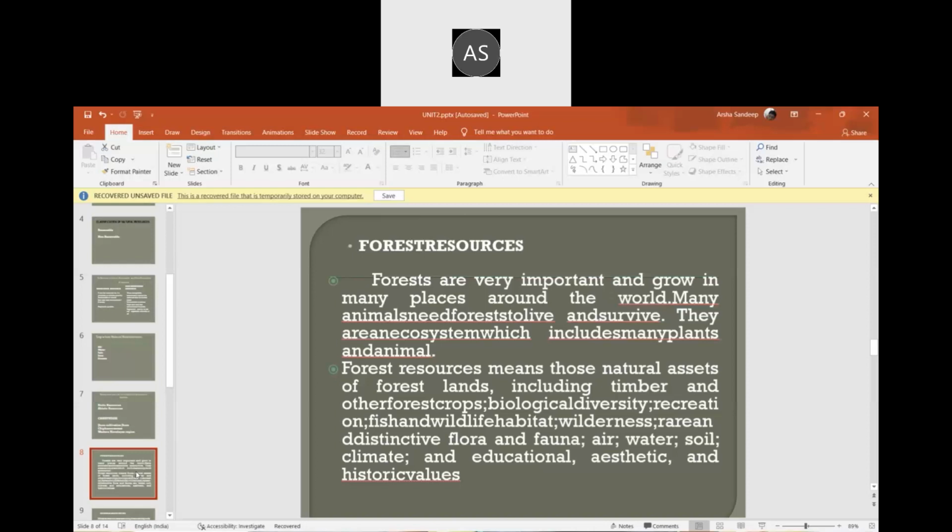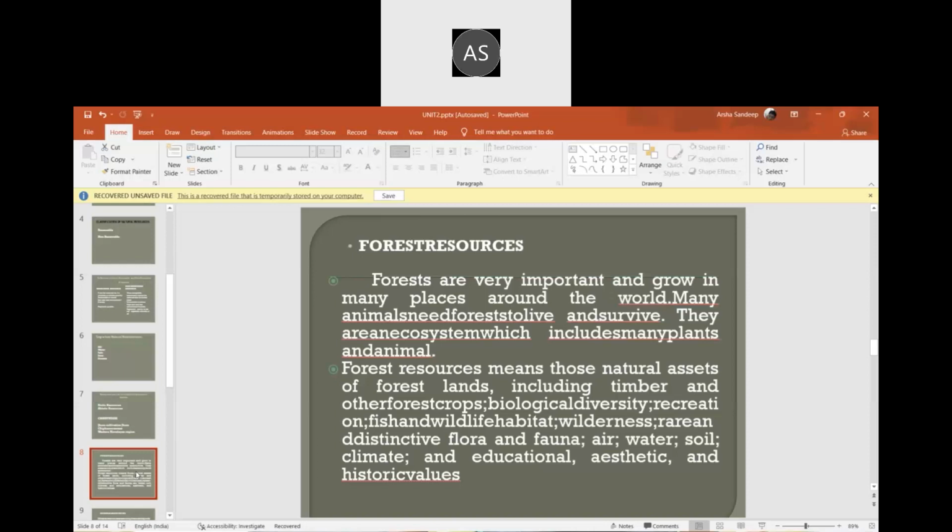Other than that, it includes recreation, soil, timber, everything we get from wildlife. That is all we get from forest. Forest means those natural assets of forest lands, including timber and other forest crops, biological diversity, recreation, fish and wildlife habitat, wilderness, and distinct flora and fauna, air, water, soil, climate, and educational, aesthetic, and historic values.